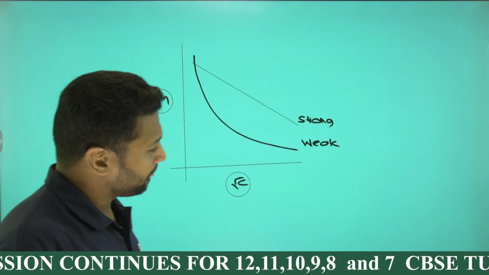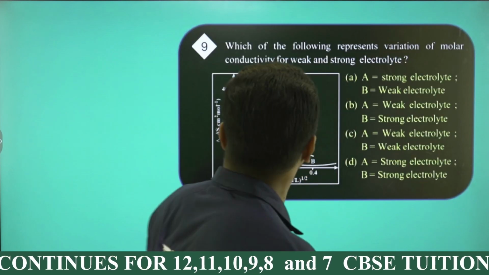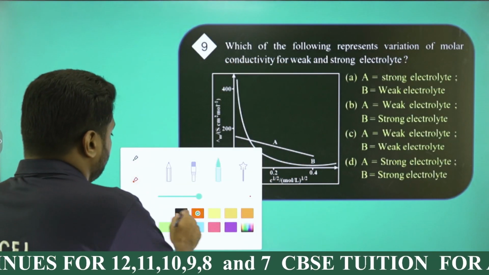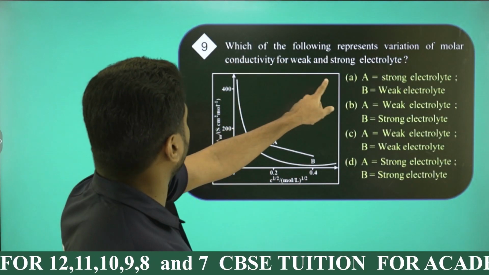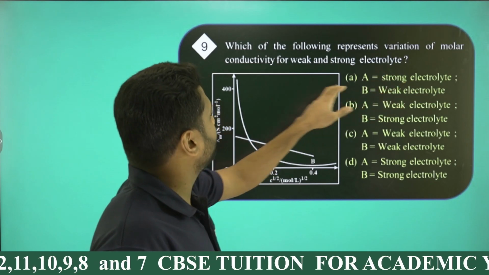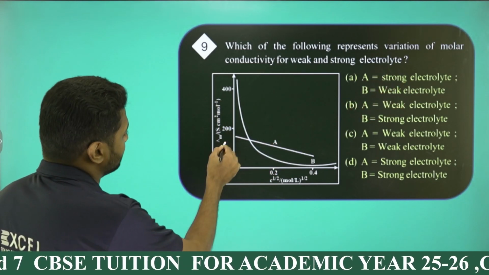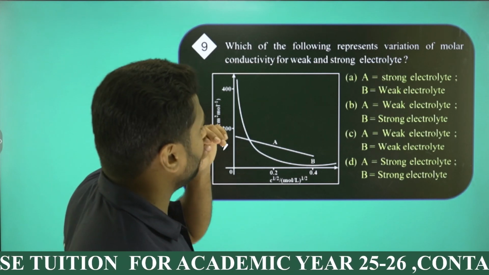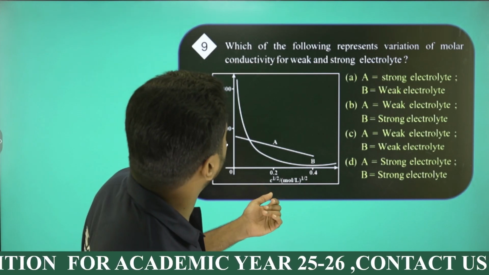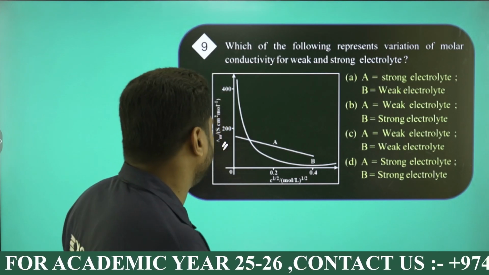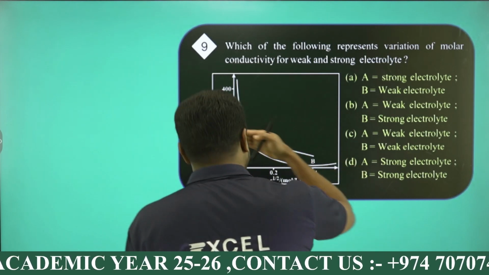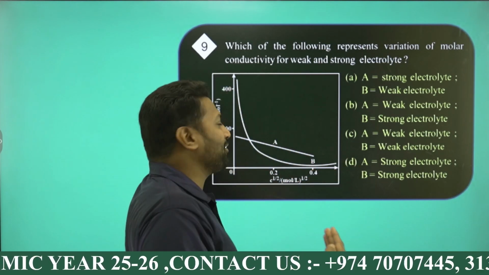So come to my options. Question number 9 right now. Which of the following represents the variation of molar conductivity, lambda m, versus concentration for strong and weak electrolytes? For A, it's a steady, gradual increase because it's strong.